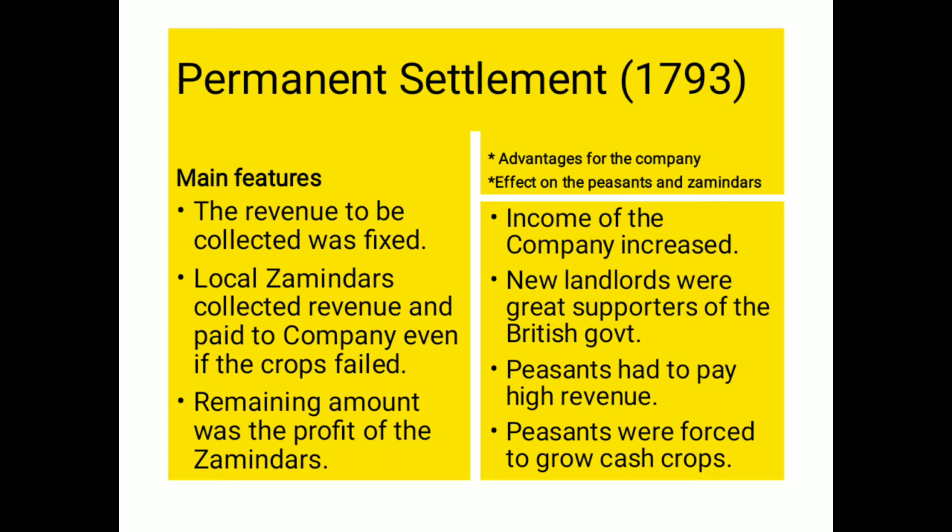Now let us see some advantages for the company people. The income of the company started increasing, and even during adverse climatic conditions, whether flood or famine, they were assured that their source of earning was not going to fail, because the peasants had to pay. So this was a regular source of income. This was the advantage for the company people.